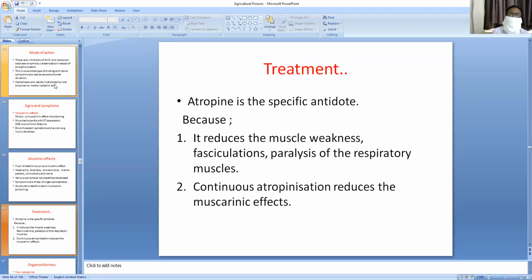Treatment. Atropine is the specific antidote for carbamate poisoning, because muscarine-like effects are more in carbamates. It reduces the muscle weakness, fasciculations, and paralysis of the respiratory muscles. Continuous atropinization reduces the muscarinic effects.